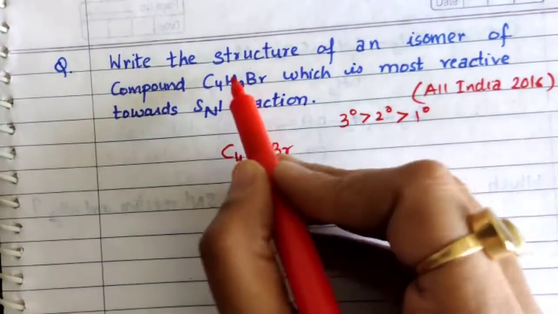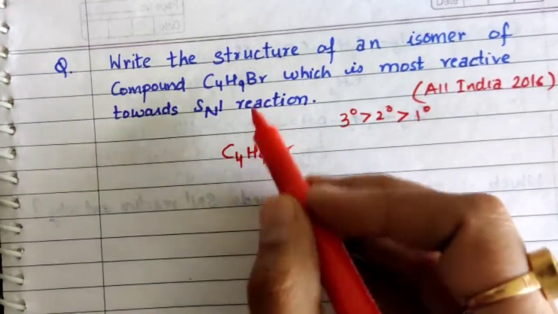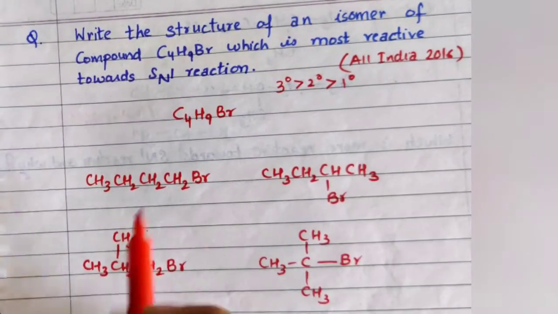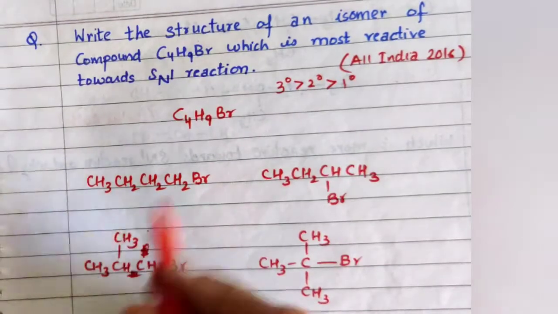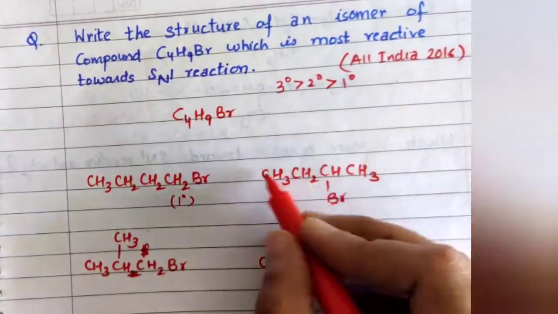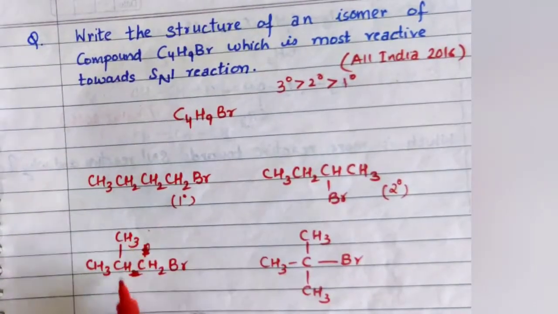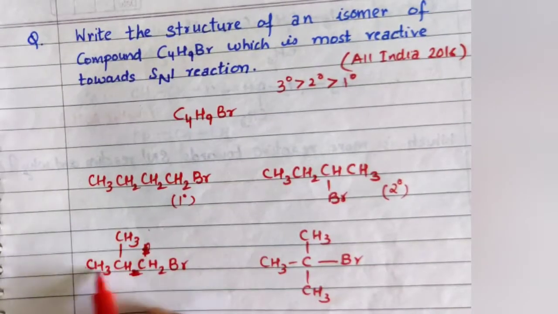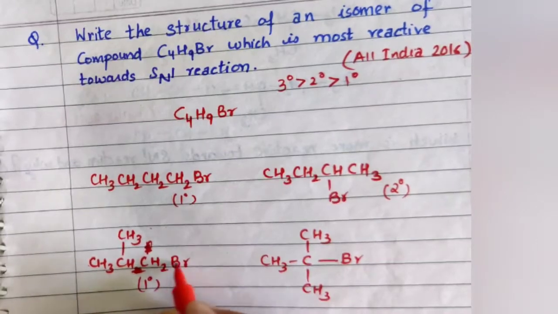So first of all we have to write all the possible isomers of this, and then we have to identify which one is more reactive. So these are the 4 possible isomers. First one is 1-bromobutane, it is 1 degree. In this case it is 2-bromobutane, it is 2 degree. It is 1-bromo-2-methylpropane. This one is again a 1 degree.